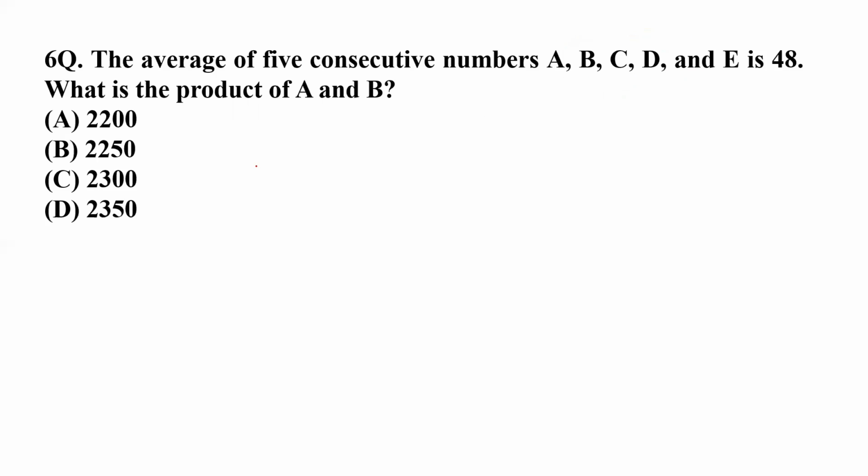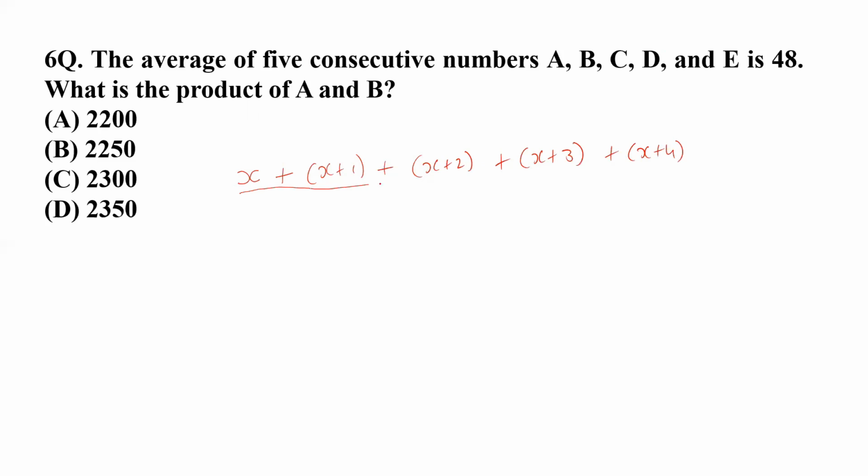We don't know any of the numbers, but we know that if we assume the first to be x, then the second one shall be x plus 1, then the third one shall be x plus 2, then the fourth one shall be x plus 3, then the fifth one shall be x plus 4, because they are consecutive numbers.